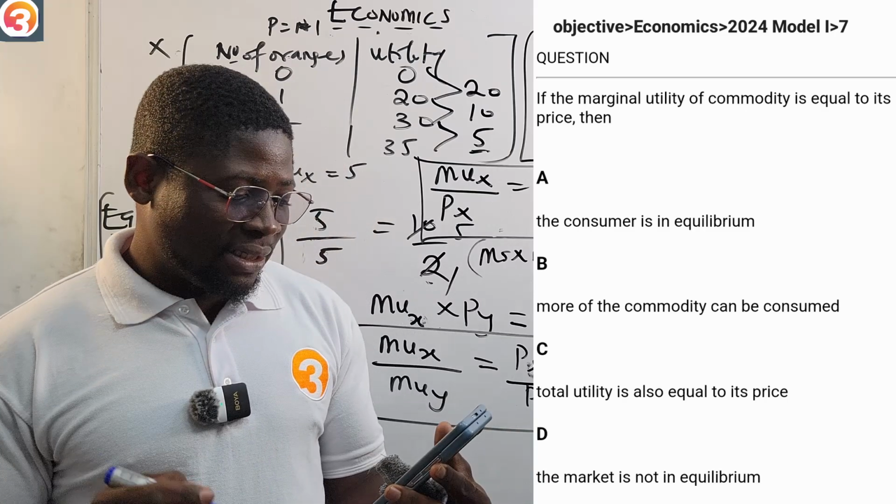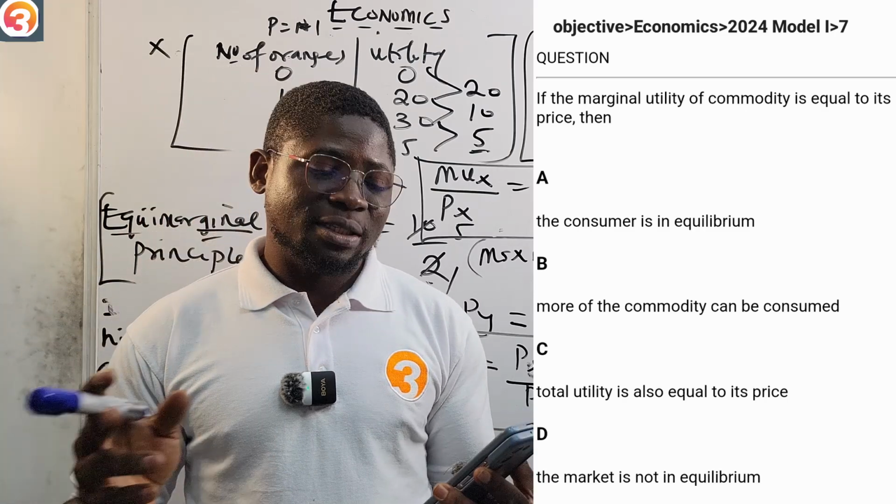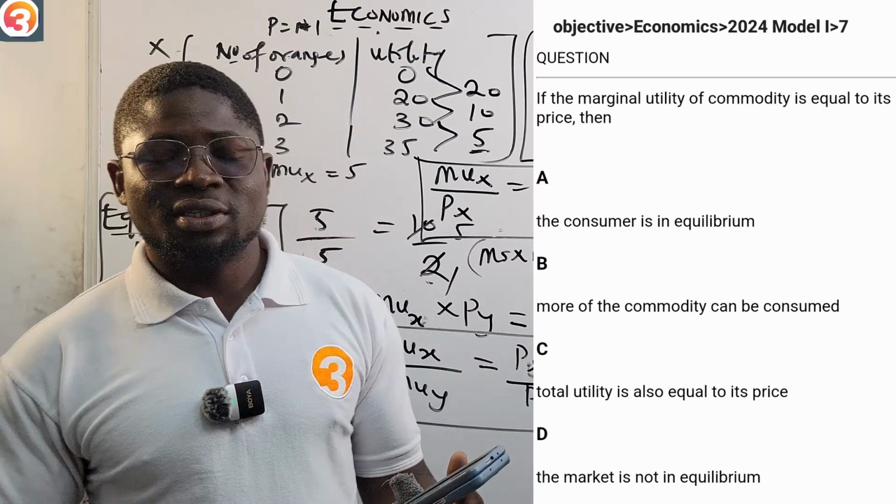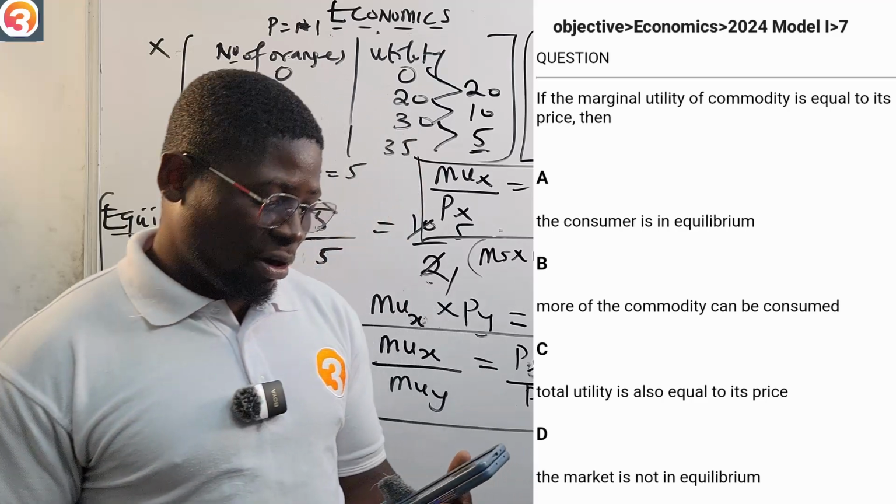Okay, C says total utility is also equal to its price. This says the market is not in equilibrium. The market is in equilibrium.